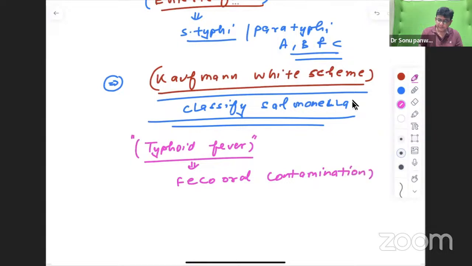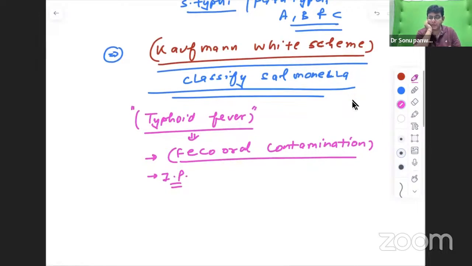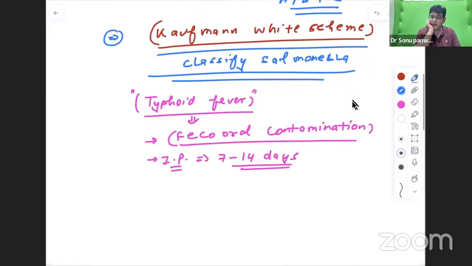And the incubation period of typhoid is around how much? 7 to 14 days. So 1 to 2 weeks is the incubation period of typhoid fever.